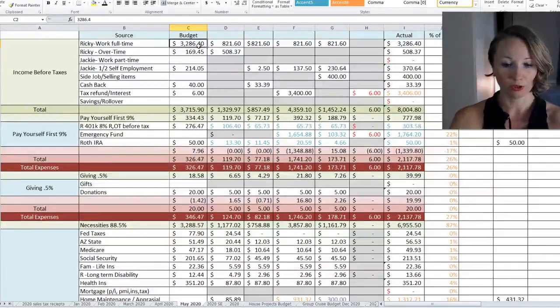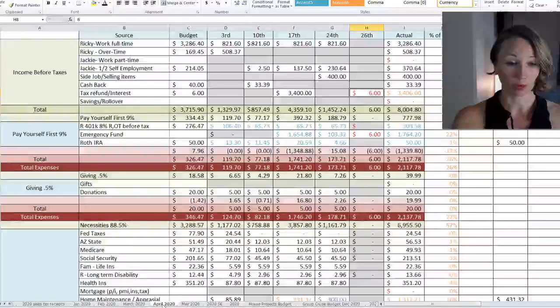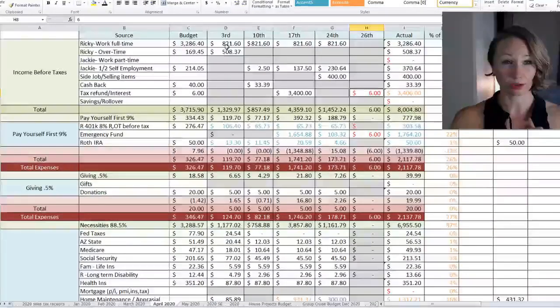So the first thing we need to do is obviously delete out the income. You can see from that April one, let me go back to April real quick, so you could see what we had made. He had his work, he still had $500 worth of overtime. My health of self-employment, I originally thought $214, I ended up having more. Side job selling items around the house, we made $400. Cash back for the Discover was $33.39, and then we did get that tax stimulus check for $3,400.